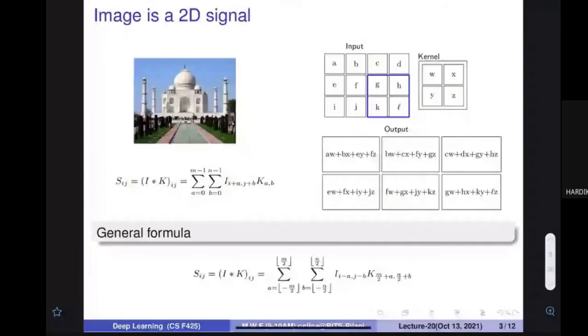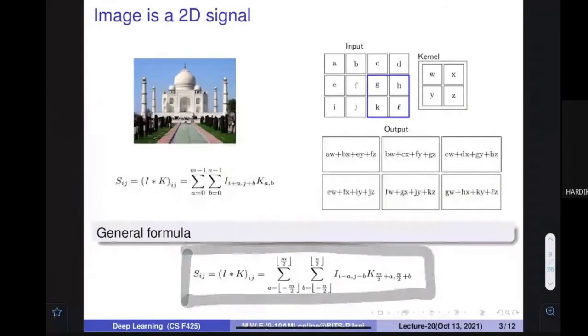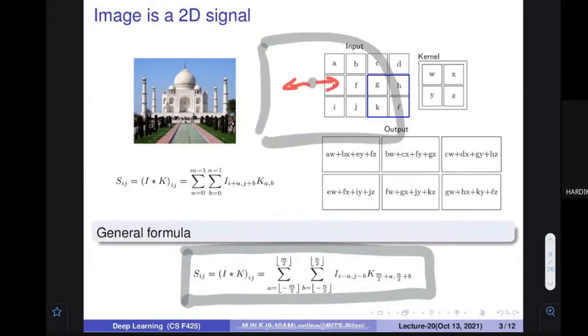So this is a general formula. This is a general formula for finding out the result when you apply a filter on an image. It is nothing more than this: if you want to find out a particular location in the image, you have to go from minus m to m in size.